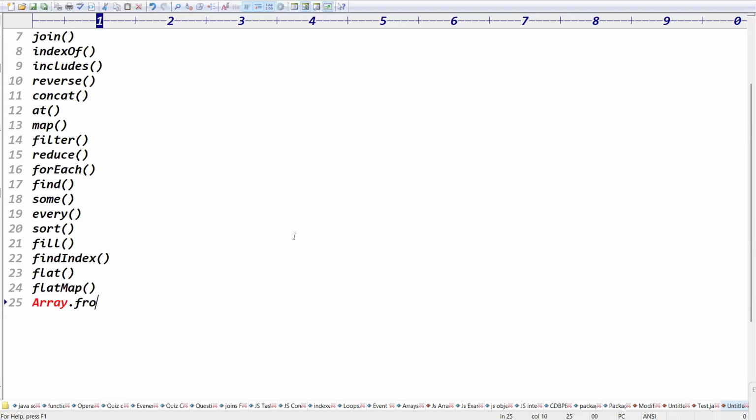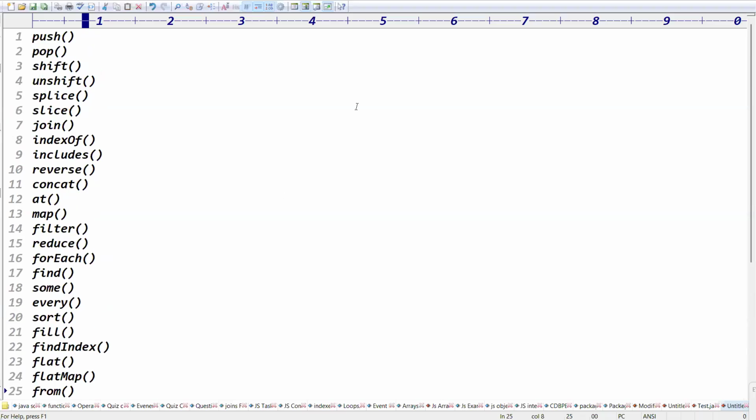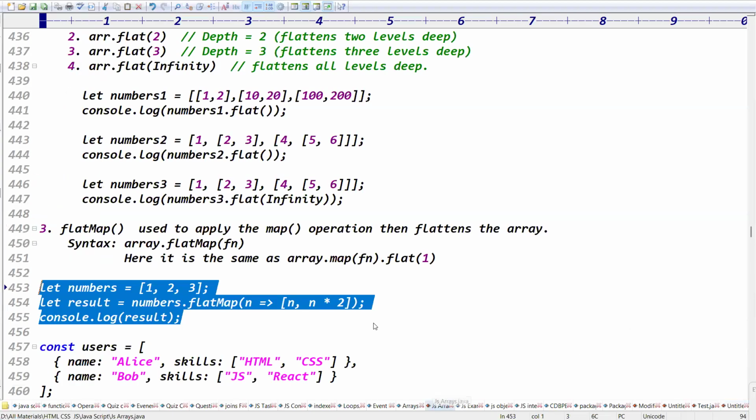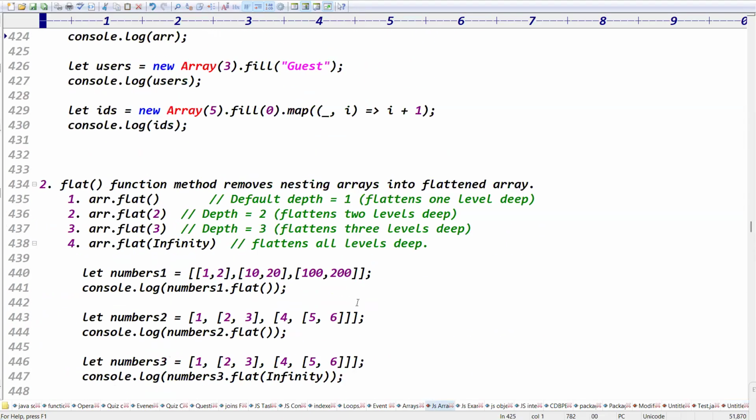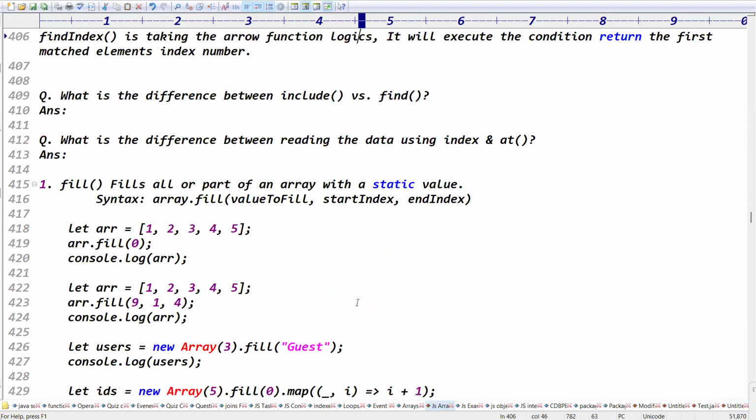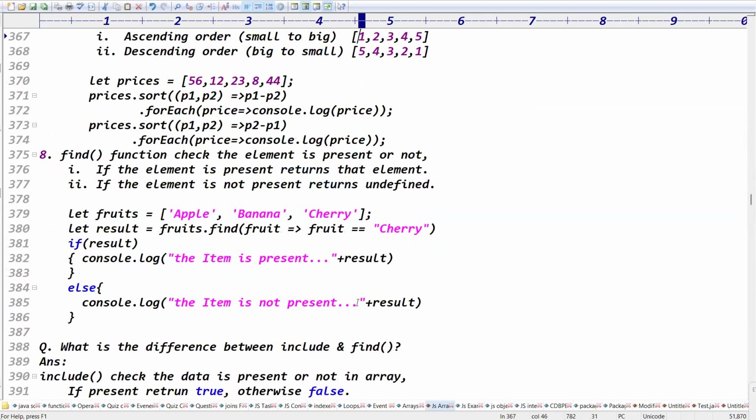How many functions are there? 25. What function here, guys? The from function. Okay, that's it guys. These are all the array functions, right? We completed the arrays concept. So please take these pics and write the notes later, in your notes.